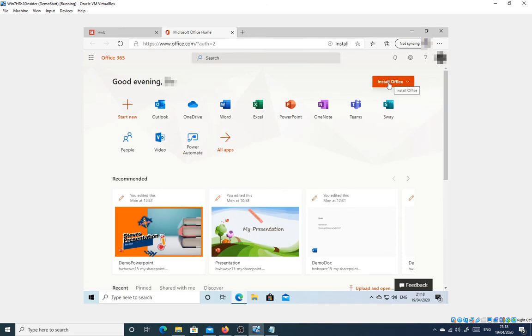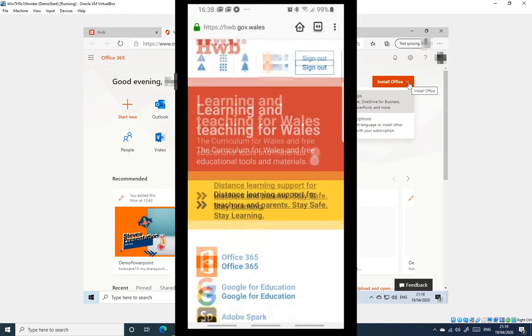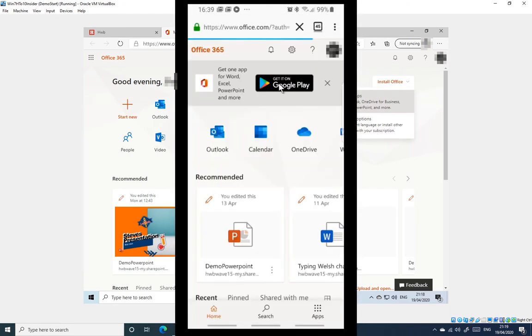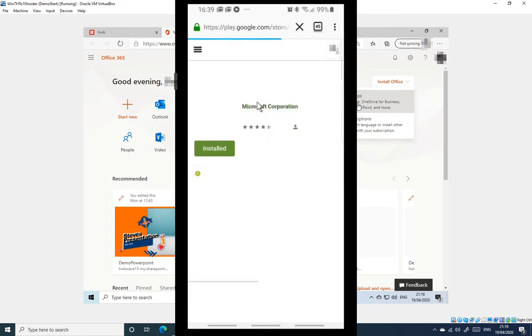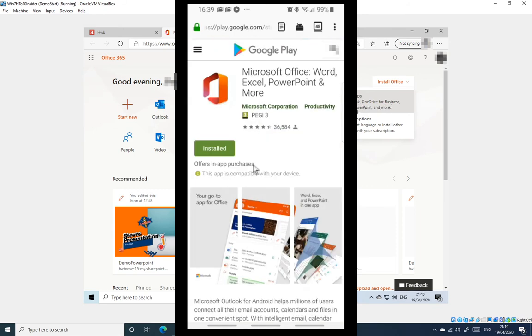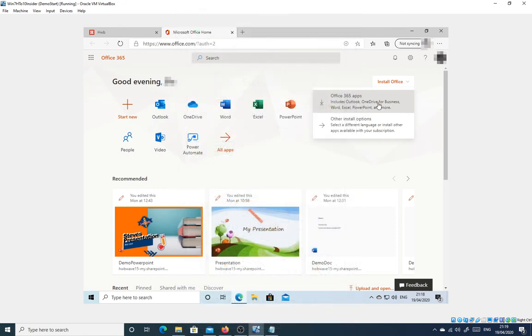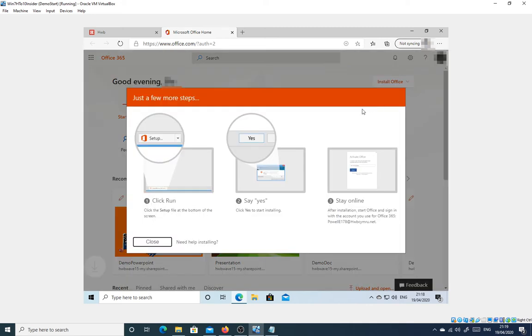And we have an Install Office button in the top right corner that exposes a drop-down menu. On Android and Apple tablets and phones, there will instead be a button to take you to the application store where Office can be installed. On Windows and Mac systems, the first drop-down option will start a small download that we'll then have to double-click to begin the full Office install.